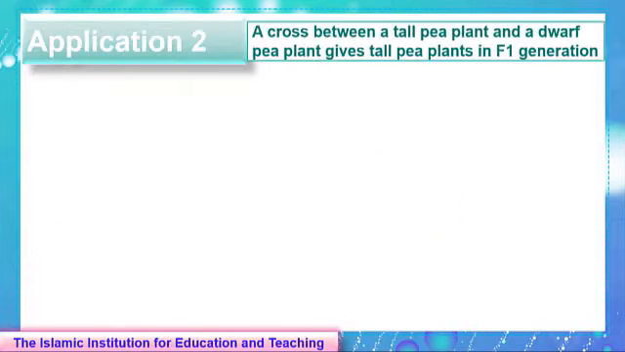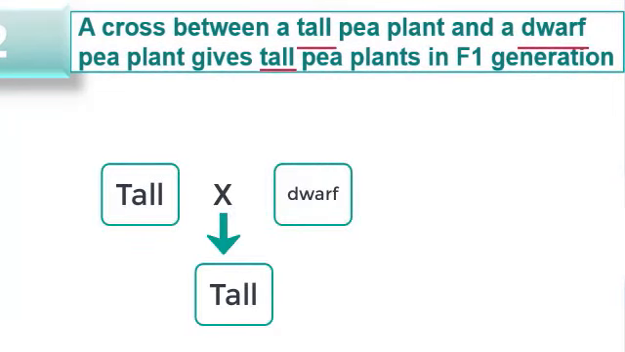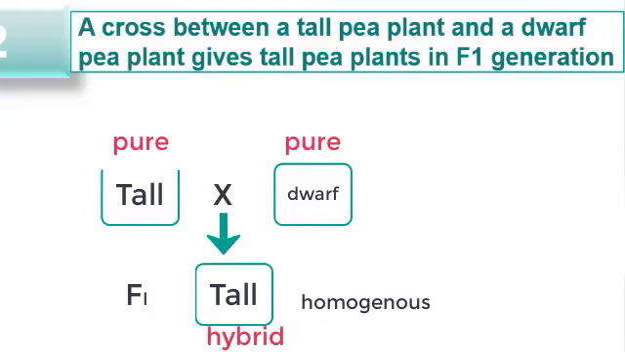Before ending this session, let's evaluate our understanding. A cross between a tall pea plant and a dwarf pea plant gives tall pea plant in the first generation. So, tall crosses dwarf gives tall. Then you should have concluded that tall is dominant over dwarf, and since the F1 generation are 100% tall, which means that they are homogeneous, so the parents are pure for this trait and the offspring are hybrids.